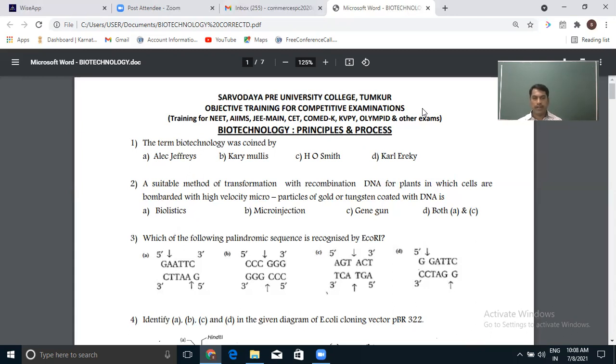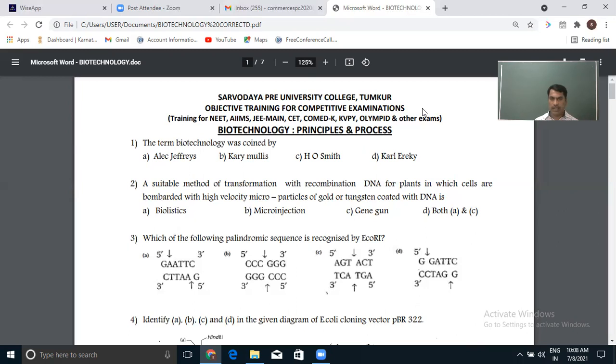If you read again from the opposite strand, again from 5 prime to 3 prime, it is the same GAATTC. So that's what palindromic sequences are, nitrogen bases which read the same in either direction. All the options here are palindromic sequences.